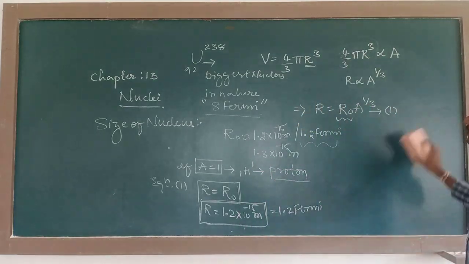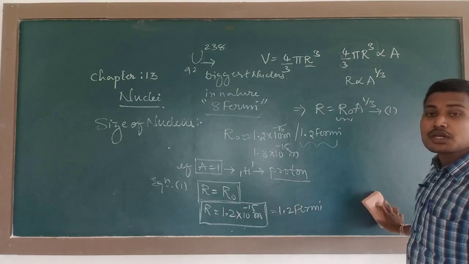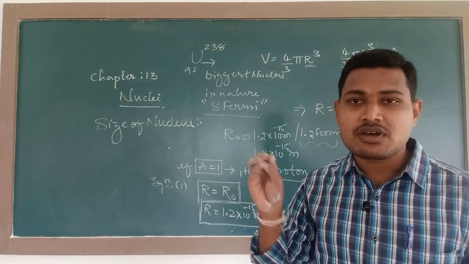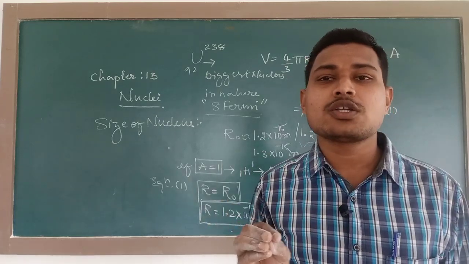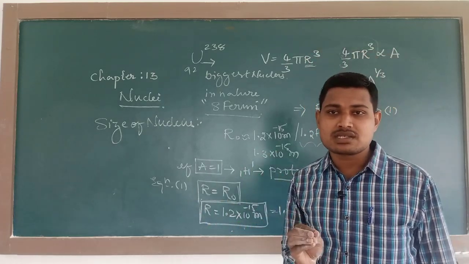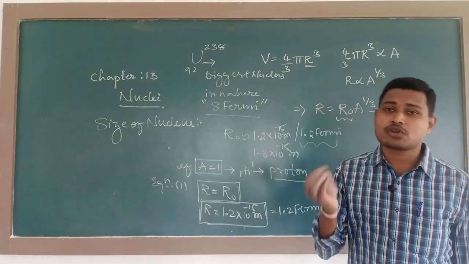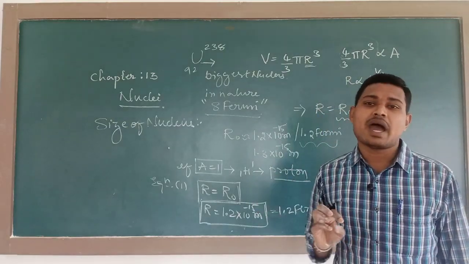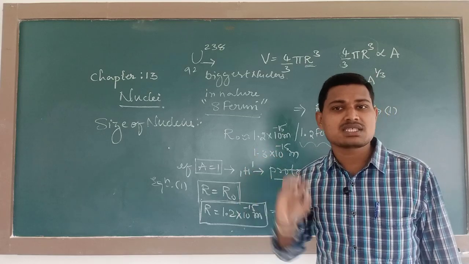So like this is the concept of nuclei, the composition of the nucleus, and what we call the total number of protons in the nucleus, and the total number of protons and neutrons collectively as nucleons, that is the mass number.